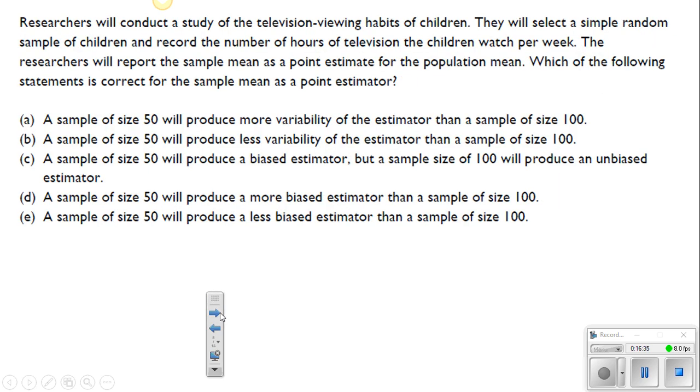Moving ahead to number 8, we have a question about researchers who will conduct a study of television viewing habits of children. They will select a simple random sample of children and record the number of hours of television that the children watch per week. The researchers will report a sample mean as a point estimate for the population mean. So again, this word point estimate, remember this is a single statistic that attempts to estimate the parameter, okay? So here, my sample mean x bar is attempting to estimate my population mean mu. Which of the following statements is the correct for the sample mean as a point estimator?